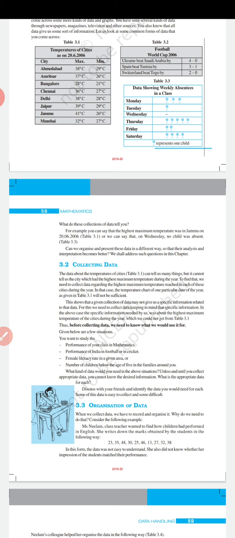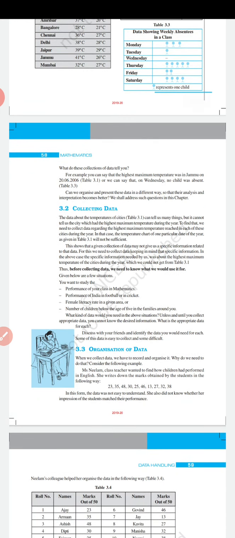Now in this chapter we have learned what is the representative value. What is representative value of data? Representative value means arithmetic mean. What do you mean by arithmetic mean? Arithmetic mean means sum of all observations divided by number of observations. If anyone asks what is mean or what is arithmetic mean, you can tell, ma'am, sum of all observations divided by number of observations is called arithmetic mean.